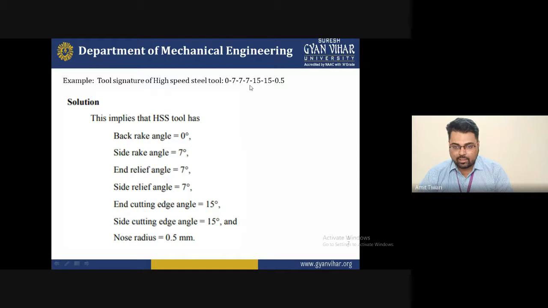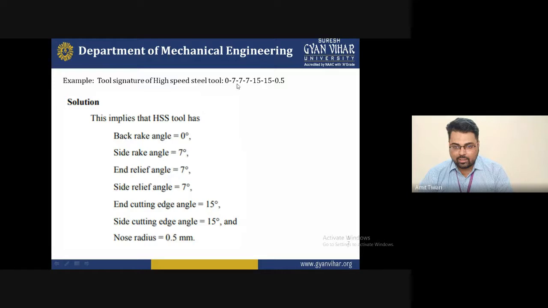If the question arises in the examination or a competitive examination, you can find out the significance of what type of value each parameter indicates. The simple understanding is that it starts from the back rake angle, and the direction is from the top to bottom. So the first numerical value shows that the back rake angle is equal to 0 degrees.